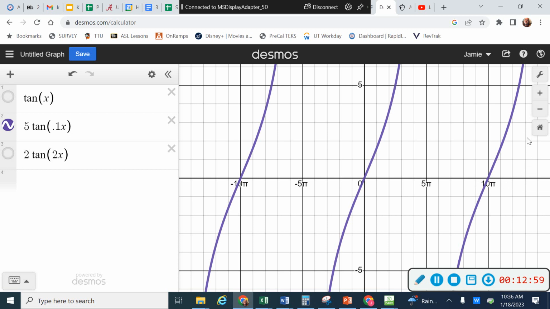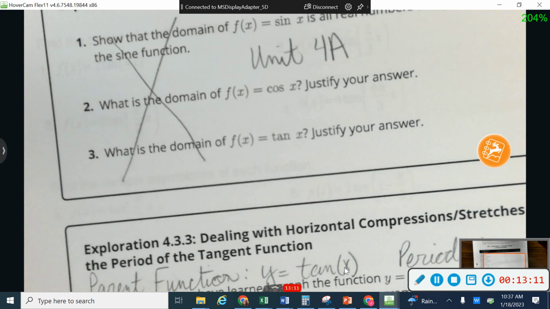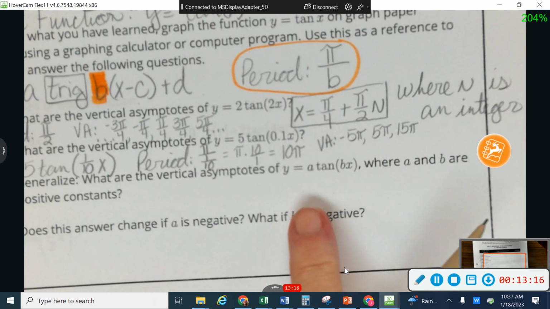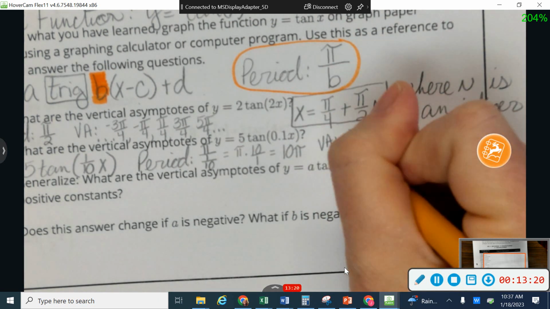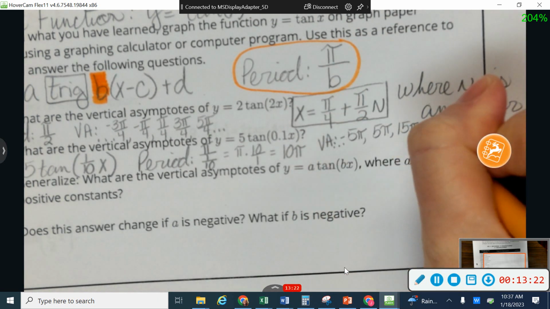So let me make a list of some of those real quick. I'm going to write down negative 5 pi and 5 pi and 15 pi. And again, they go out into infinity in both directions. So here's where I see my vertical asymptotes on my graph. And again, they continue in both directions.